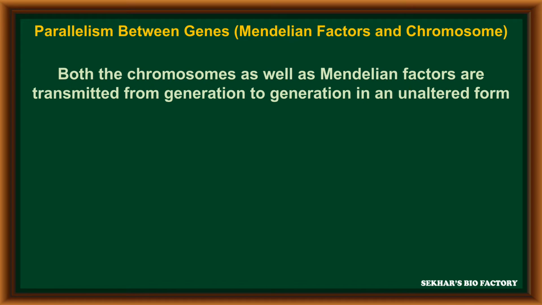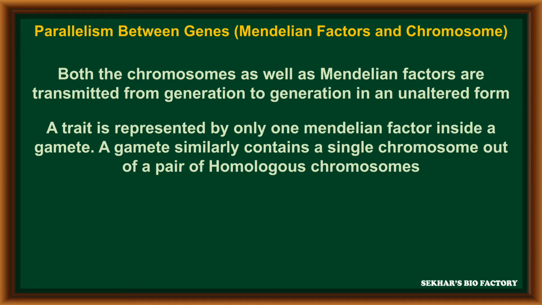The parallelism between genes, like Mendelian factors, and chromosomes: both the chromosomes as well as Mendelian factors are transmitted from one generation to the next in an unaltered form. A trait is represented by only one Mendelian factor inside a gamete, and a gamete similarly contains a single chromosome out of a pair of homologous chromosomes.